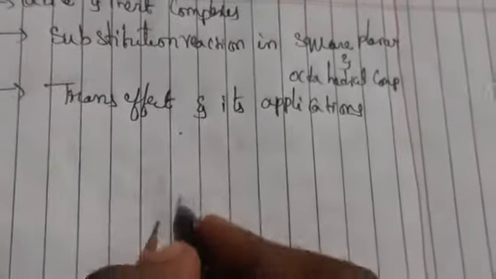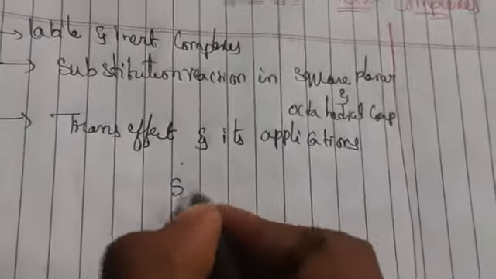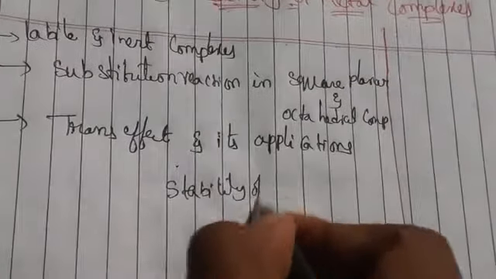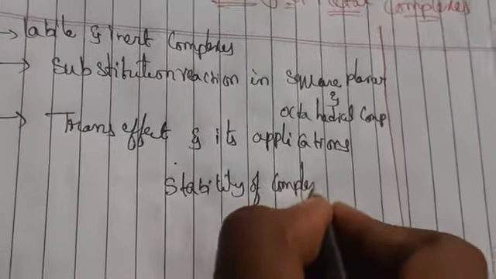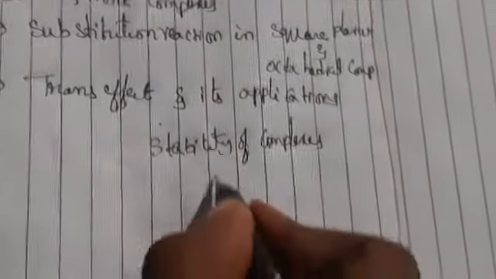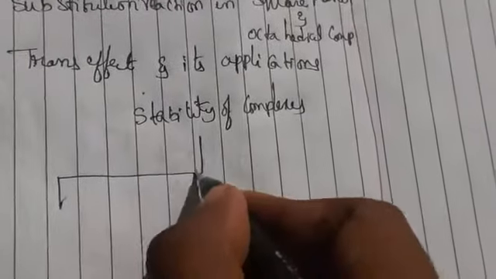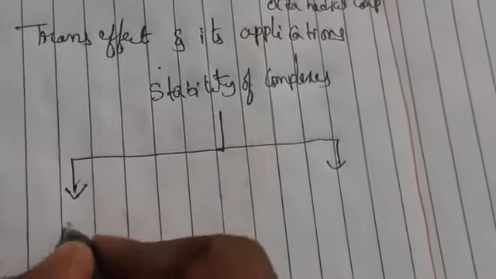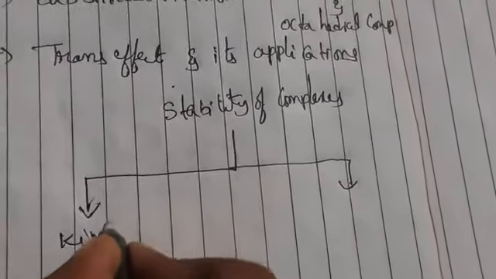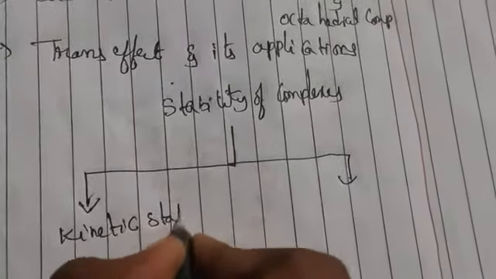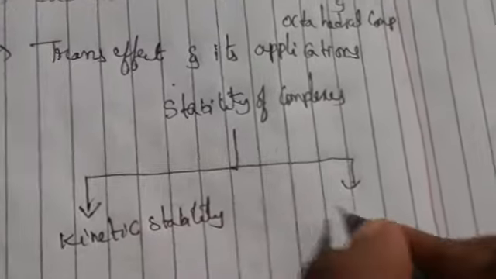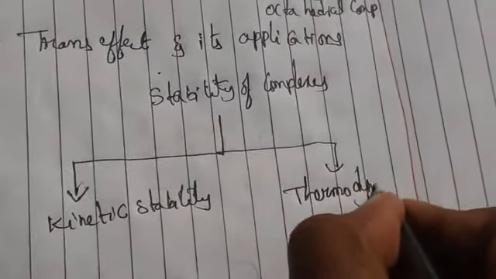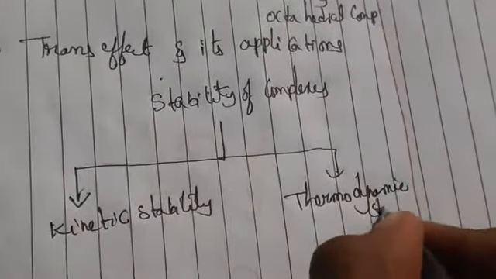Labile and inert complexes generally relate to the stability of complexes. These are classified into two types. First one is kinetic stability, another one is thermodynamic stability.